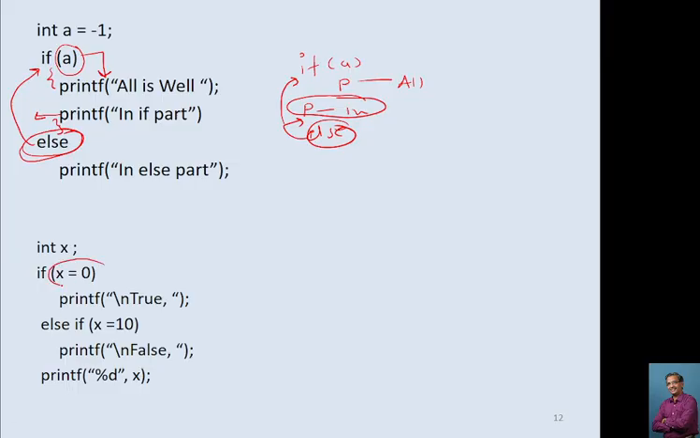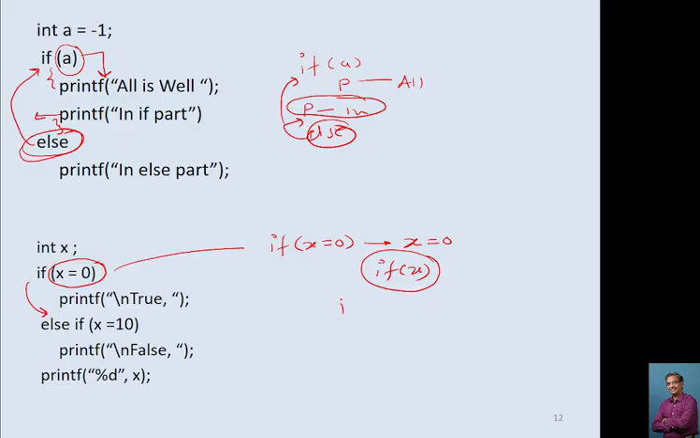Here, check this. This is not double equal to. This assigns x is equal to 0. So this becomes if x is equal to 0. So this part assigns value 0 to the x, and this will become if x. Okay, so what is x? 0. So when in the if this bracket evaluates to 0, it will go to the else.